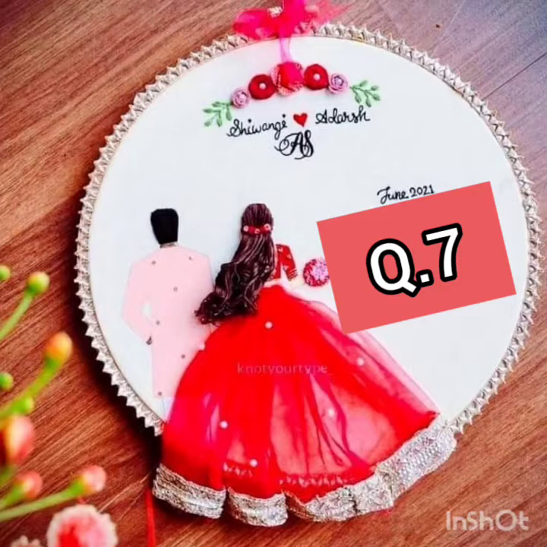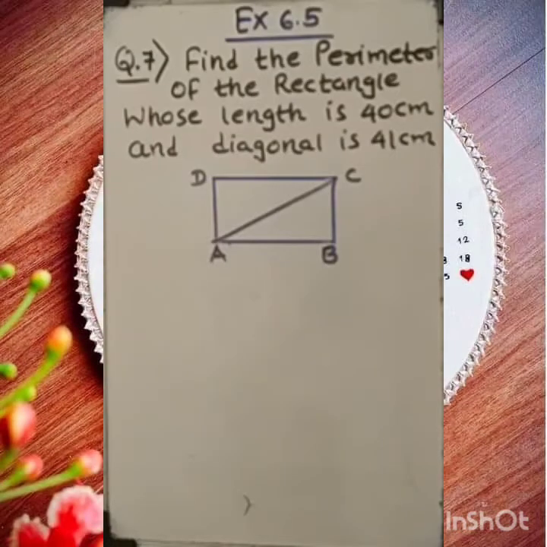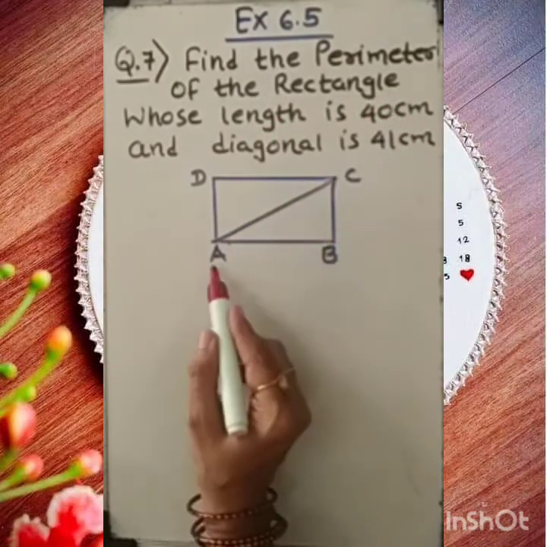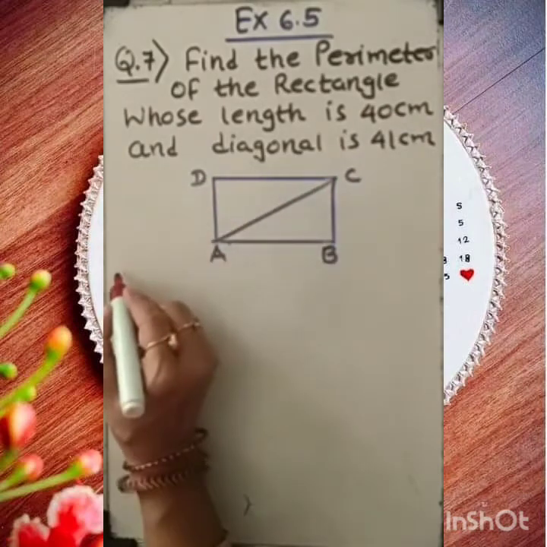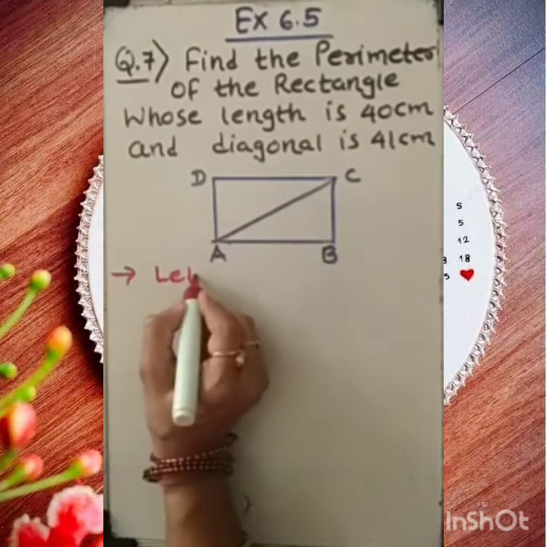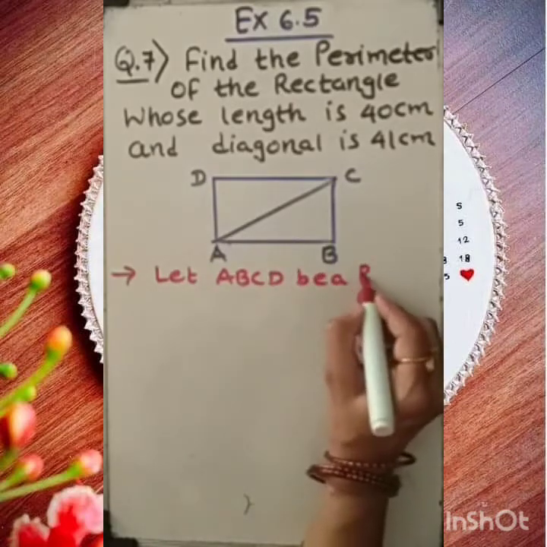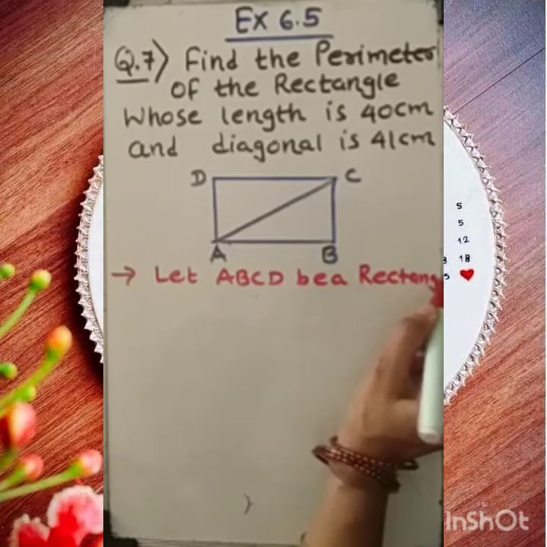Question number 7. Find the perimeter of the rectangle whose length is 40 centimeter and diagonal is 41 centimeter. My dear student, let me clarify again what we are given in the question. Here we are given a rectangle figure. We are talking about rectangle. You can see on your screen, I have taken one rectangle. Let ABCD be a rectangle.